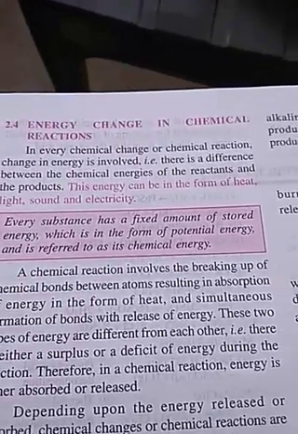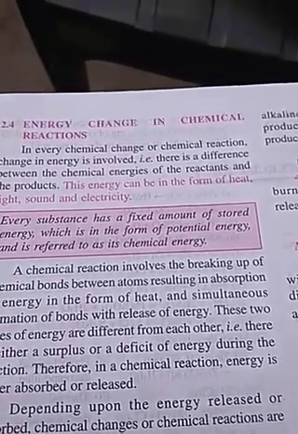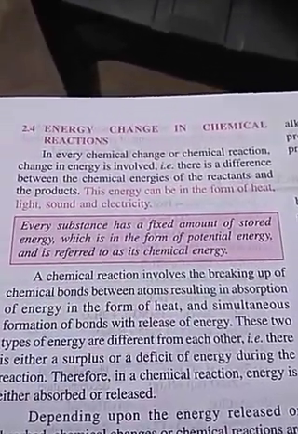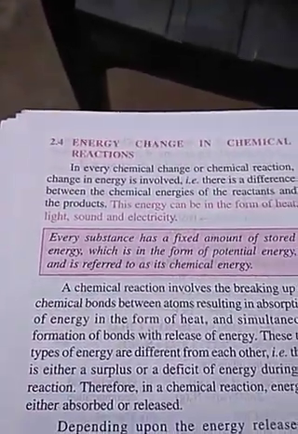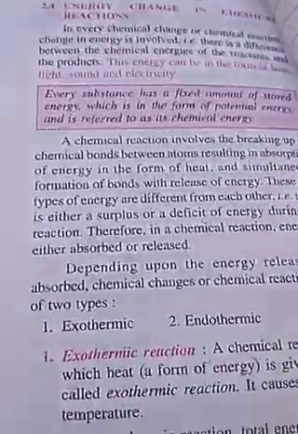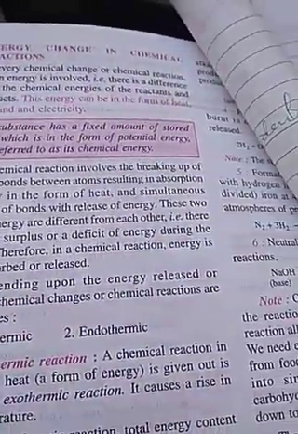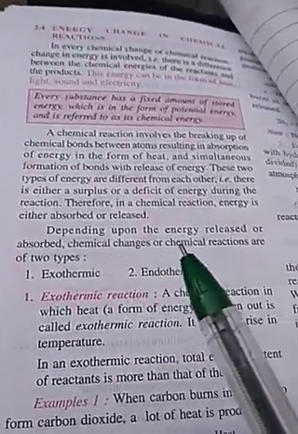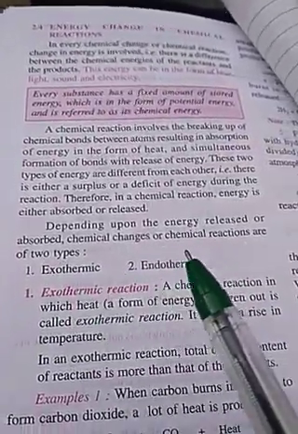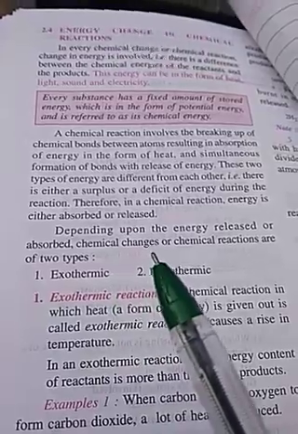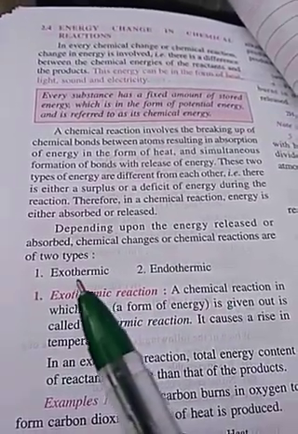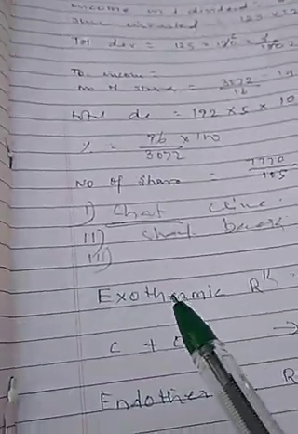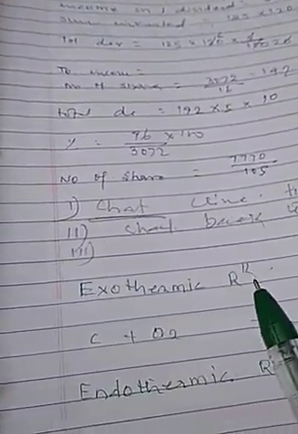On the basis of the amount of heat energy absorbed or released, chemical reactions are of two types: exothermic or endothermic. So first we will see exothermic reactions.